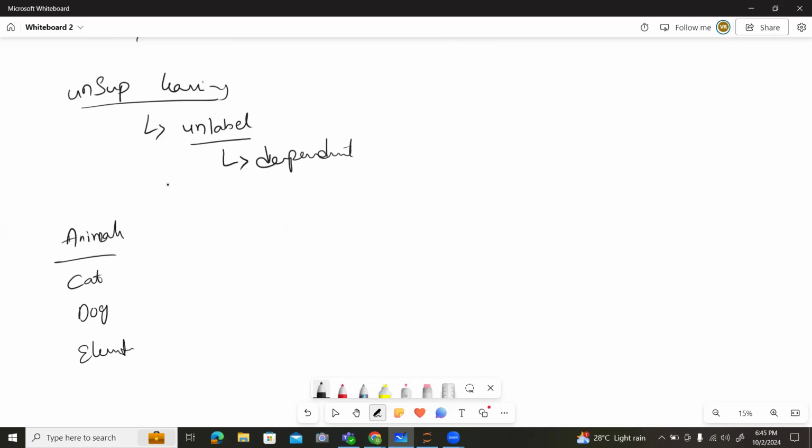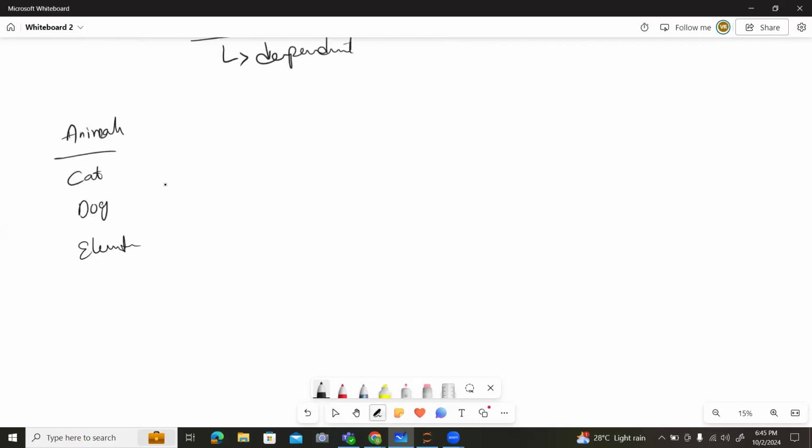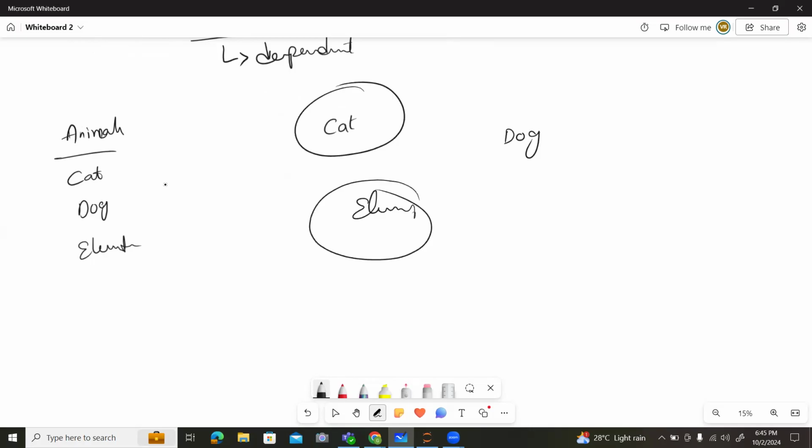This is the data I have. These unsupervised learning algorithms divide it into groups. It finds the cat as one group, dog as one group, elephant as one group. It divides the data.